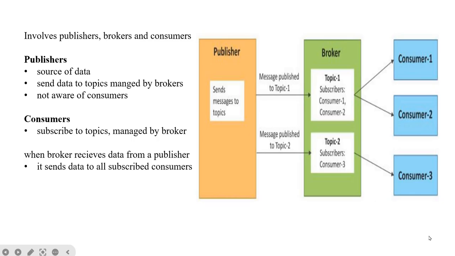These publishers are not aware of the consumers because the broker is the intermediate between the publisher and the consumer. Now the consumers will subscribe to the topics which are managed by the broker. When the broker receives the data from the publisher, it will send the data to all the subscribed consumers. This publish subscribe model is one of the most widely used communication patterns in the IoT system, and it is asynchronous, event driven and ideal for systems with many devices.